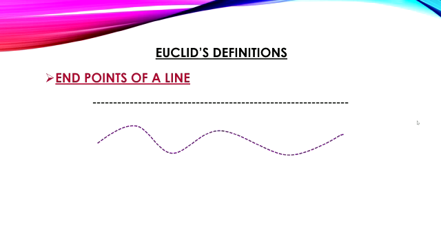Then let us move on to the third definition, endpoints of a line. Here we are going to observe two different types of lines. One is straight and another one is curved. Actually, we are going to observe a line is made up of a collection of points.